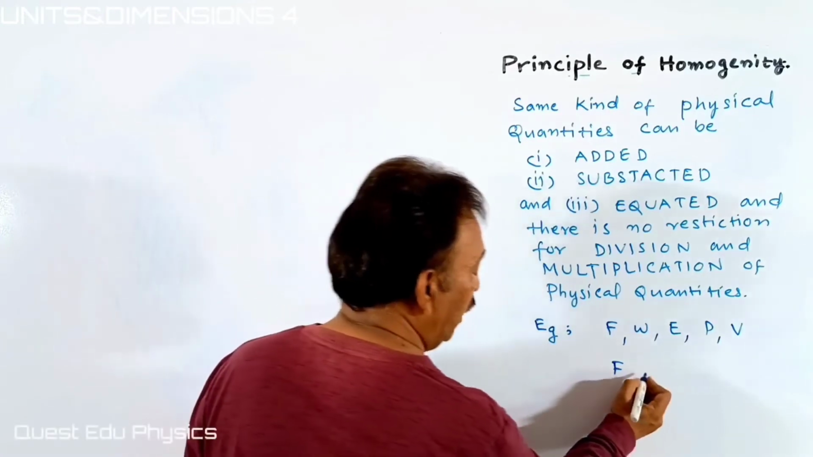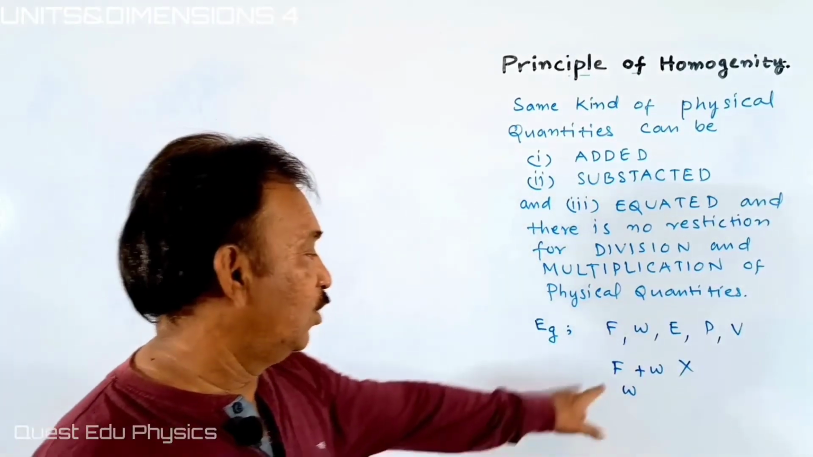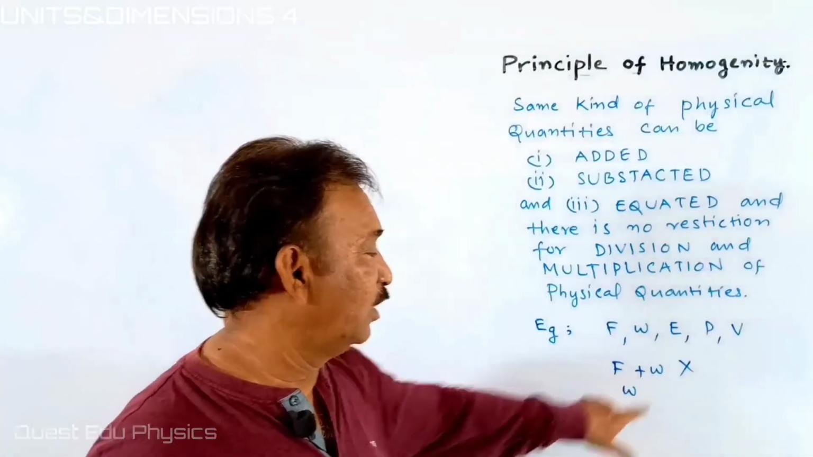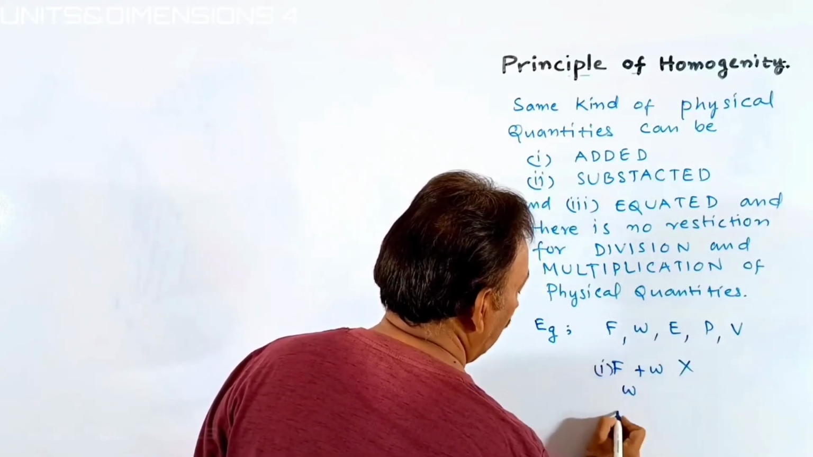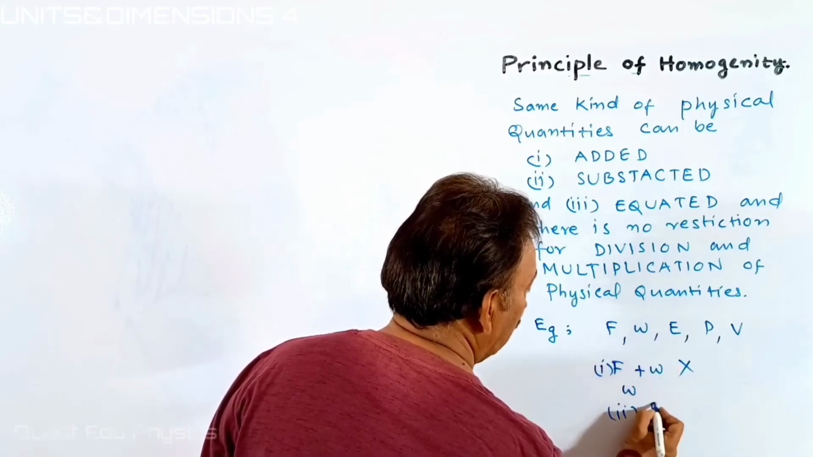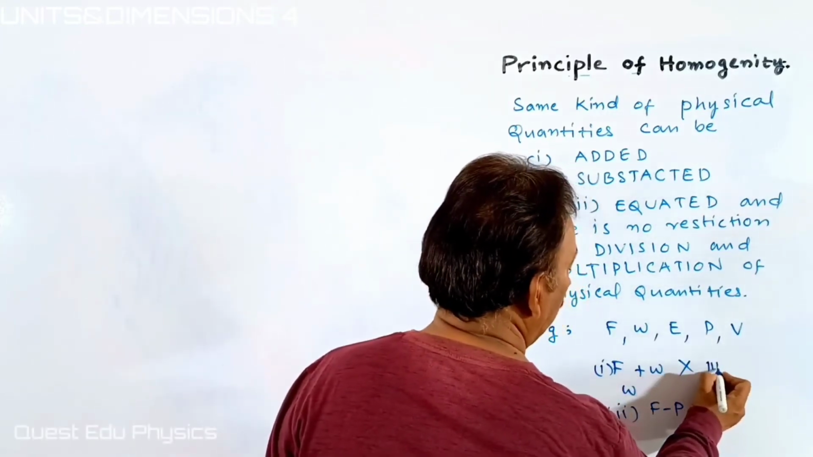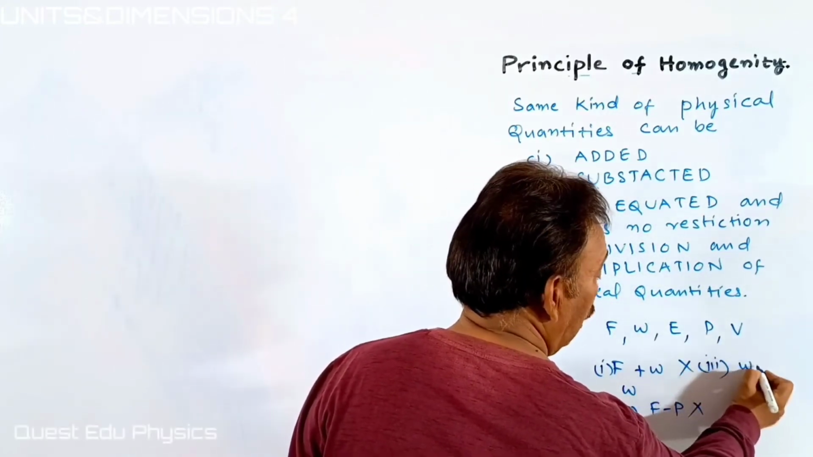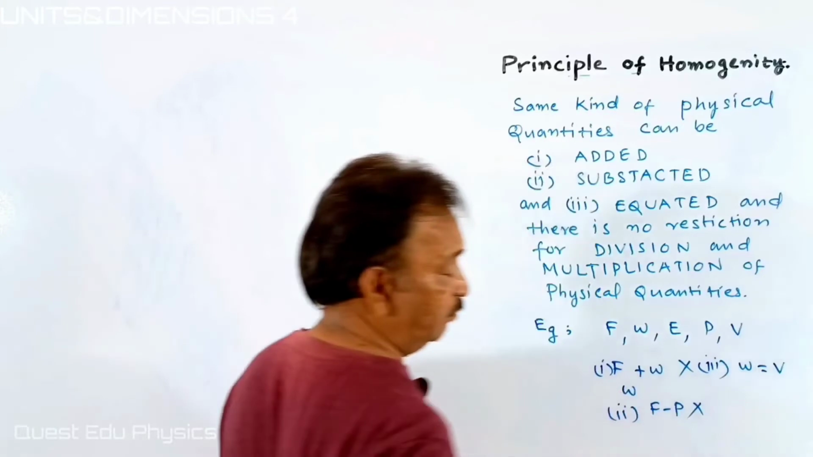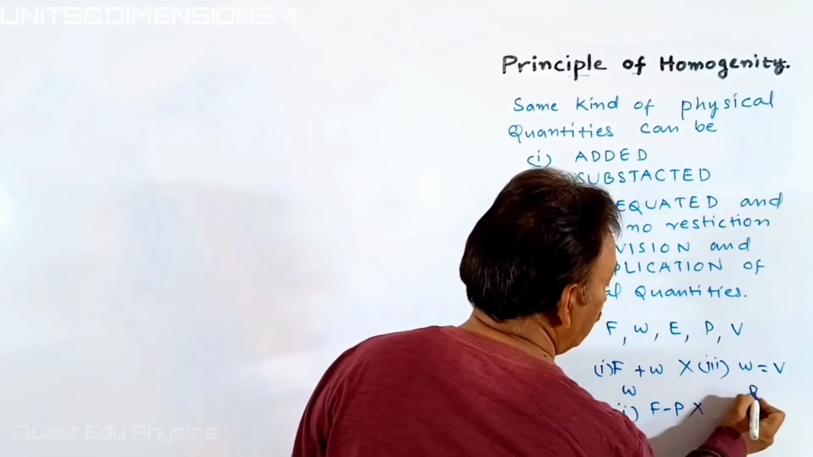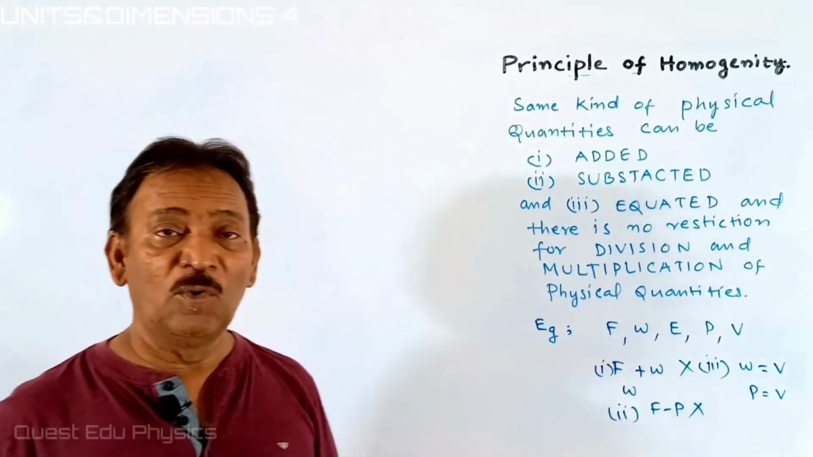We should not add force with work. It's the wrong way. You cannot add force with work, it is example 1. The second, you cannot subtract force from pressure. It is wrong. And the third example, you cannot equate work with velocity or pressure with velocity. Okay, students. Here it is the principle of homogeneity.